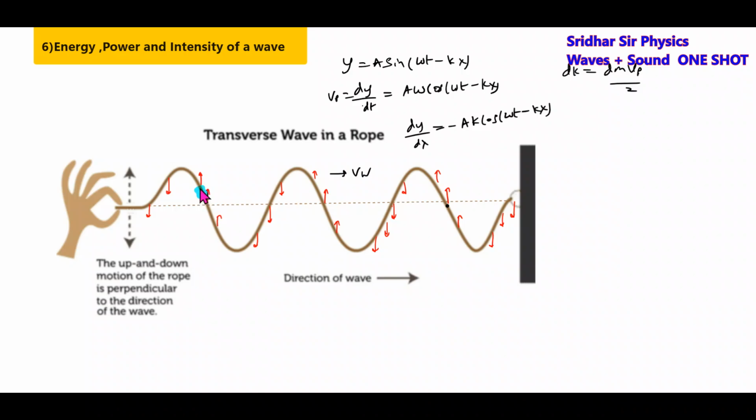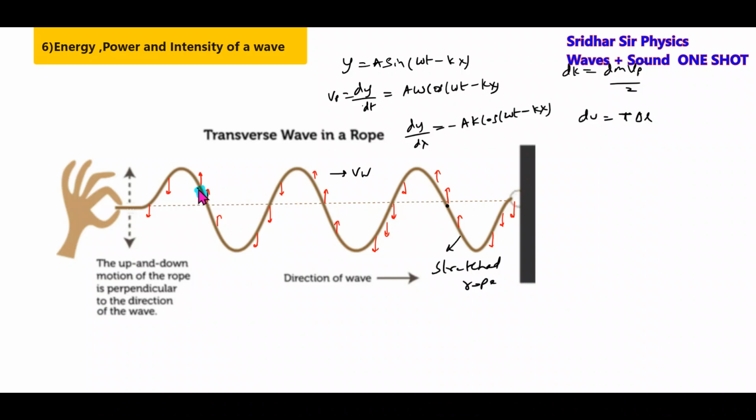Why potential energy? Because it gets stretched. So there is a stretched rope. It is not at its natural length. So it will possess both potential and kinetic energy. So how to express that potential energy and kinetic energy? Similarly, the potential energy you can determine directly. The potential energy of a small element is given by T into